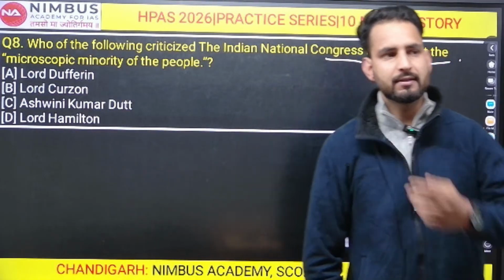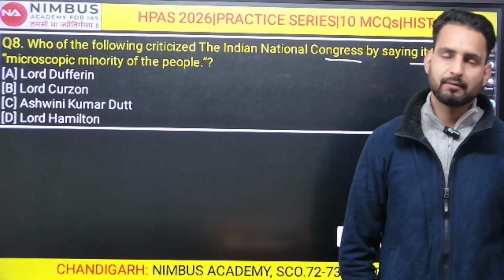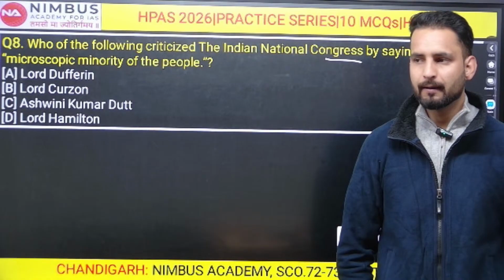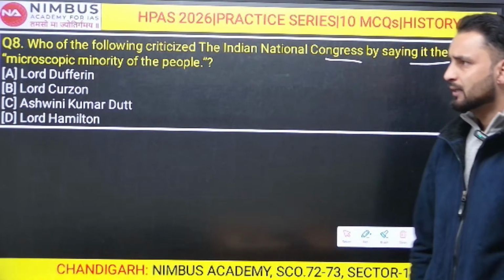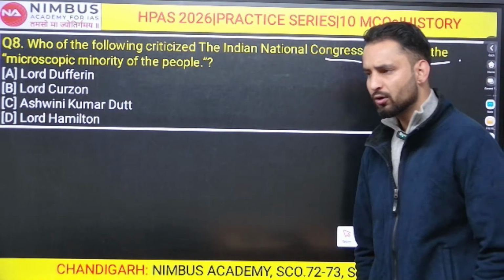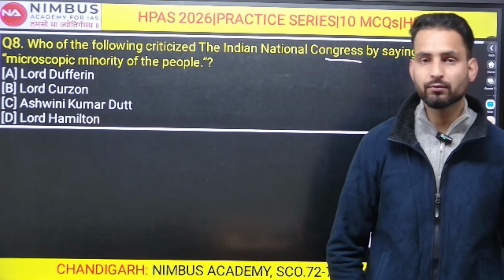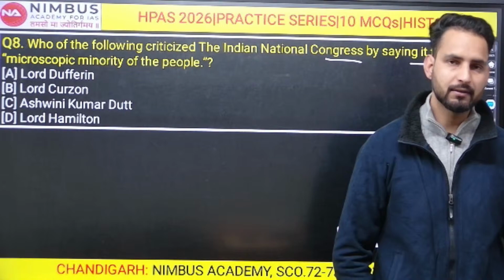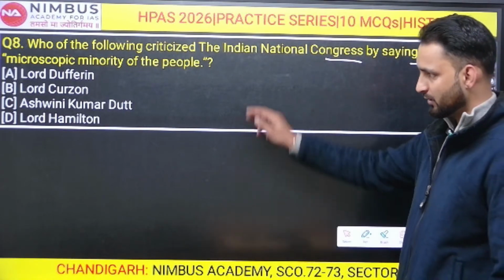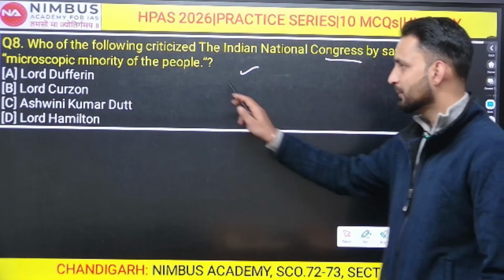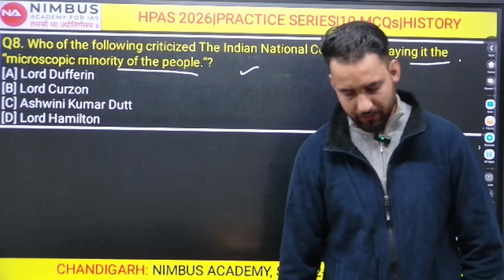So there were various statements that were made about Indian National Congress by the different viceroys in India, right? So they are very important. For example, one that is made by Lord Curzon, that Congress is tottering to its fall, and one of my greatest ambitions while in India is to take it to a peaceful demise. This has been asked previously in HES as well. So these are some important statements that you have to keep in mind. So here option number A, Lord Dufferin has called it a microscopic minority. This is very important, right? Microscopic minority by Lord Dufferin.